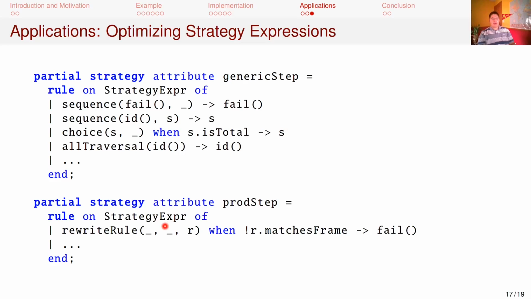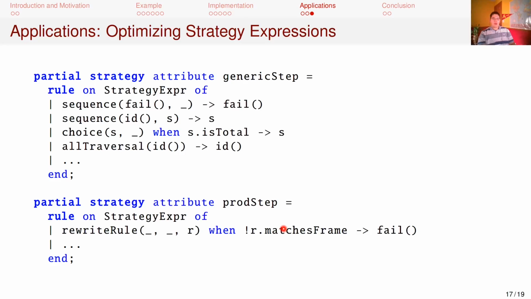The rule shown here accesses an attribute, matches frame, that determines whether any of the rule list patterns will match the current production. This attribute depends on another inherited attribute, frame, which isn't shown here, containing contextual information such as the name and signature of the production on which the strategy expression is being translated.